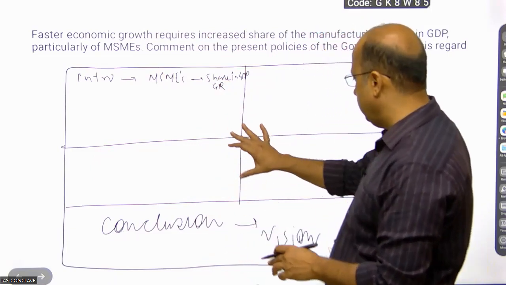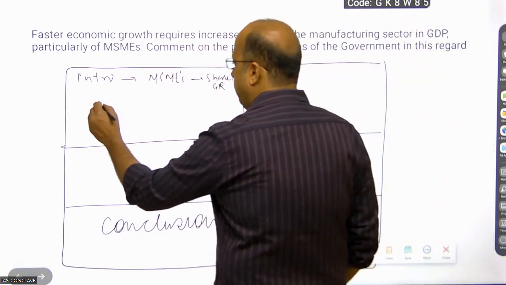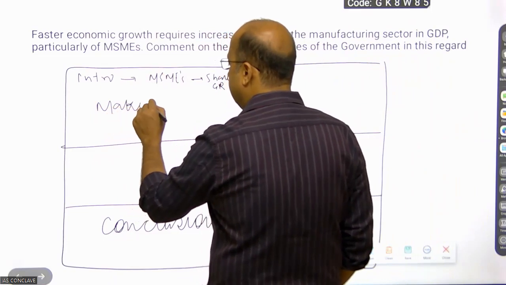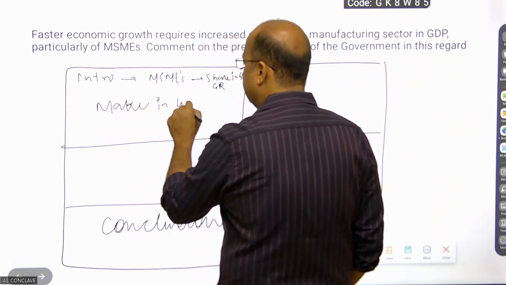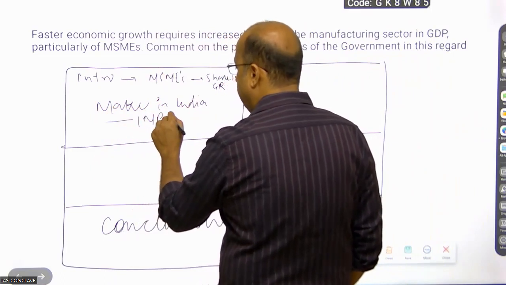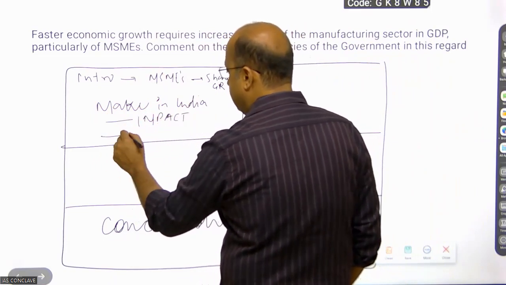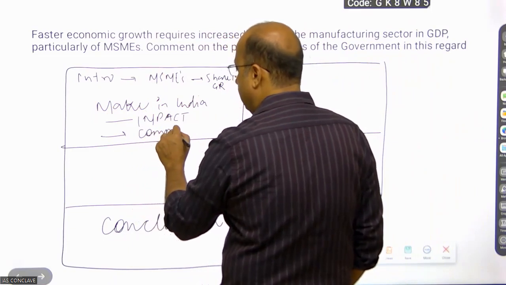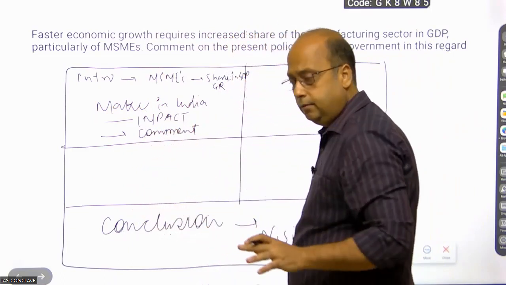Then, because we have 4 paragraphs, you can write about Make in India related initiatives here, its impact, and its critical comment.